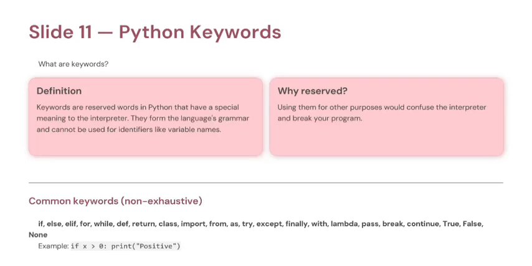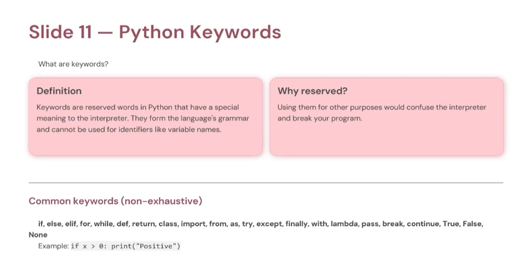In the previous section, we learned what Python is, why it is popular, its history, features, applications, and we even wrote our first program, the famous Hello World program. Now we are entering the most important section for every beginner. These topics are the building blocks of all Python programs. If you understand this section well, writing Python programs will become much easier. So let's start with Python keywords.